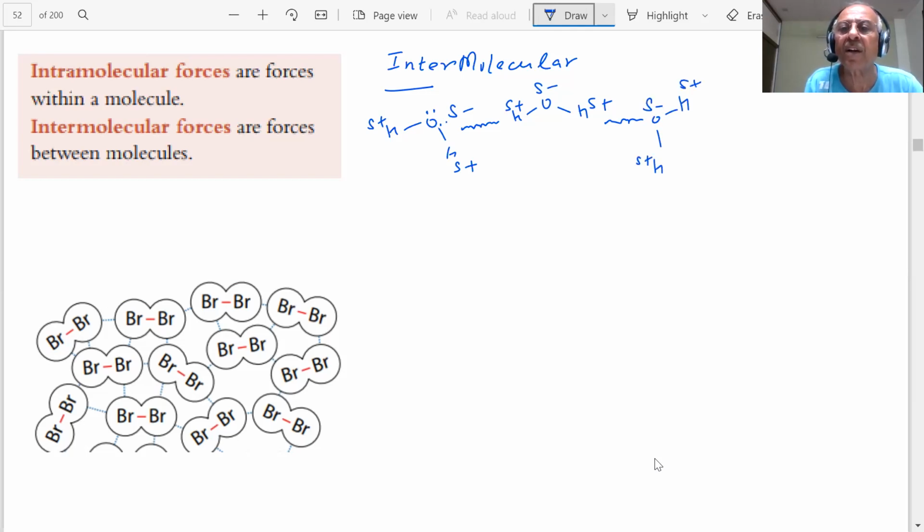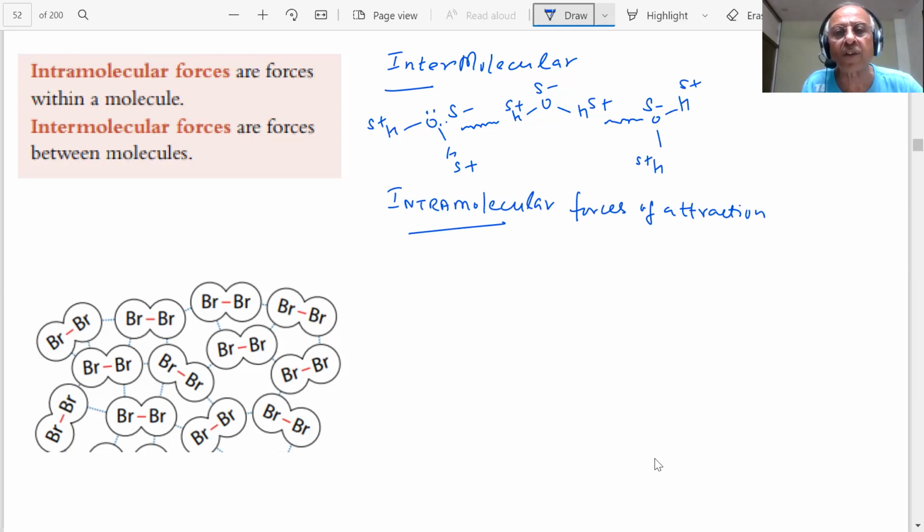One molecule, another, and so many molecules. And intramolecular means within the molecule. Intramolecular forces of attraction are the forces of attraction within the molecule.